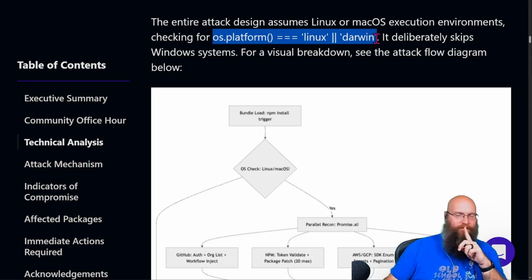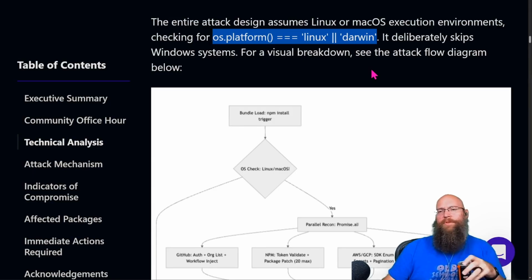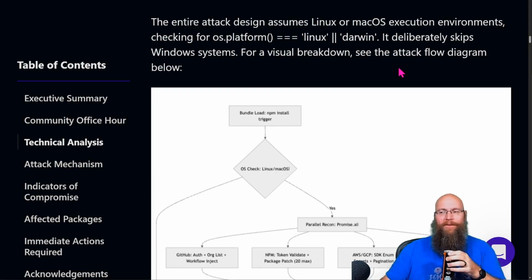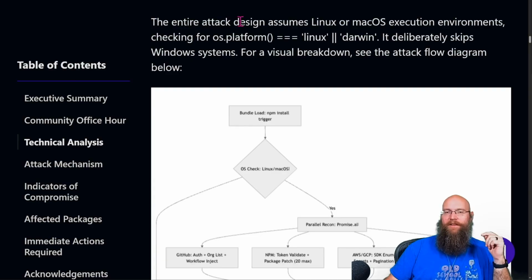That's interesting, actually. I had not heard this piece of information, that it's only targeting Linux and Darwin, which is Mac, if you didn't know that. It's kind of interesting. I guess they're assuming real devs don't use Windows. Like, I use Windows all the time. Then again, I'm not a real dev. I'm a sloppy dev. The entire attack design assumes Linux or macOS execution environments. It deliberately skips Windows systems.